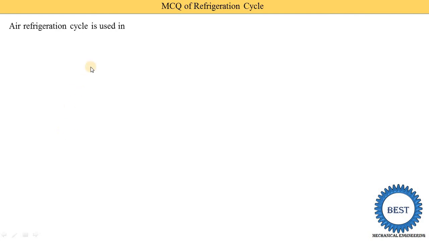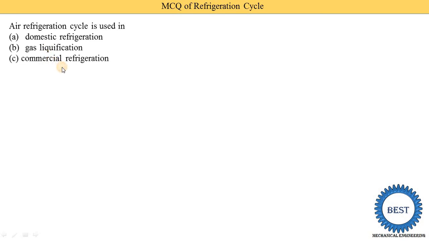This MCQ was already discussed in the second law of thermodynamics, the equation of the COP for the heat pump and refrigerator. Air refrigeration cycle is used in option A, domestic refrigeration, option B, gas liquefaction, option C, commercial refrigeration, and option D, air conditioning. So option B is correct. The air refrigeration cycle is used for gas liquefaction.